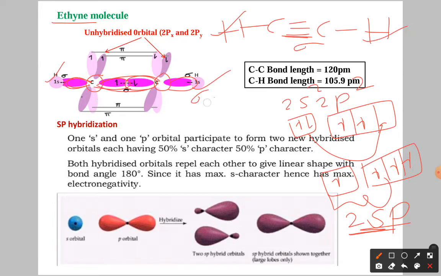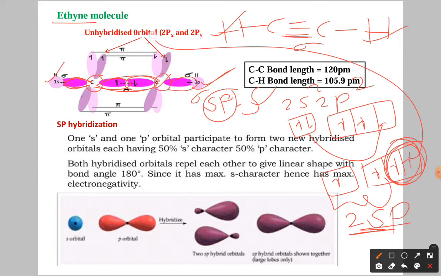This is the sigma sp-s bond, because the sp orbital of carbon and the s orbital of hydrogen overlap. We also have 2 unhybridized orbitals on each carbon, which overlap and form the 2 pi bonds we have in alkynes.